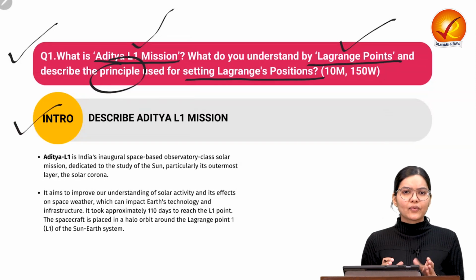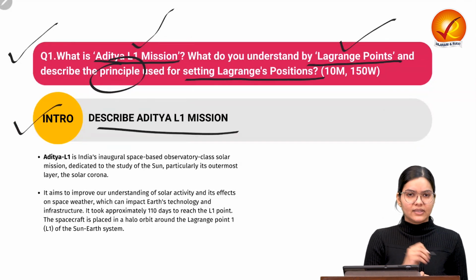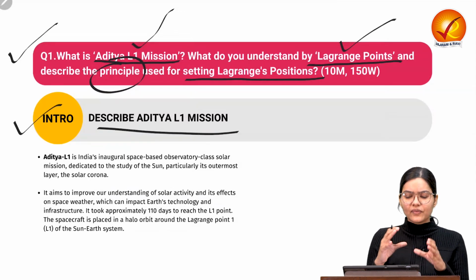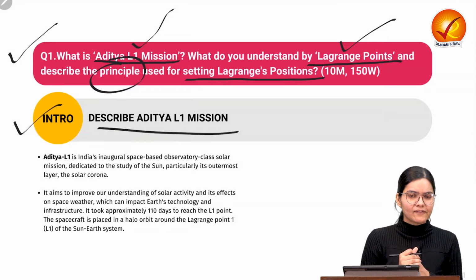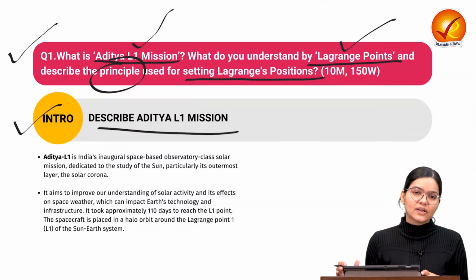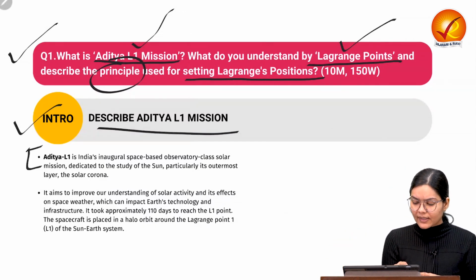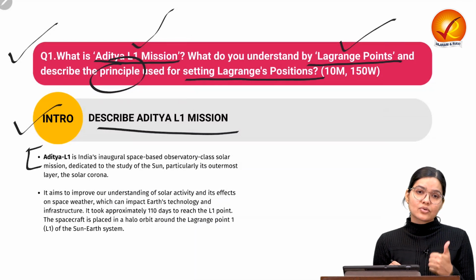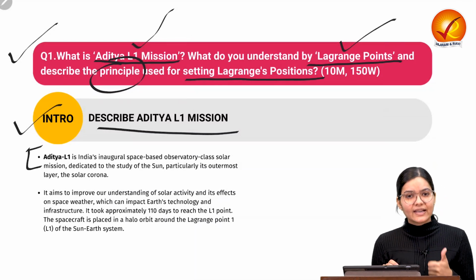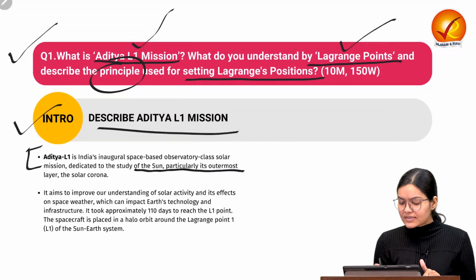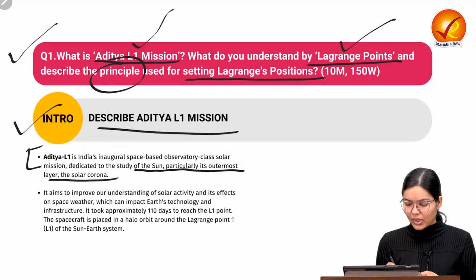In this kind of question, you can describe the Aditya L1 mission. So in our introduction, we are going to write about the Aditya L1 mission, what aim and objective this mission wants to achieve. Okay, so the Aditya L1 is nothing but India's first solar mission, which is dedicated to study the sun's outermost layer, which is the corona. Okay, we are going to see it in detail.